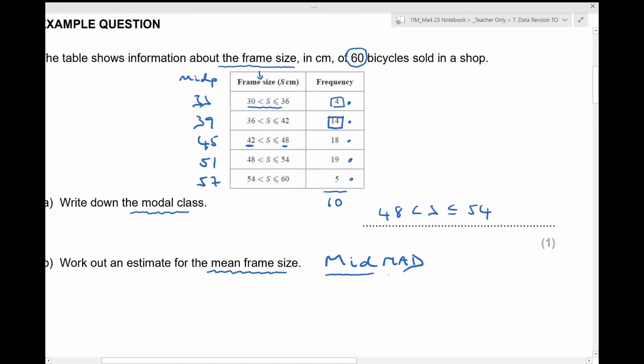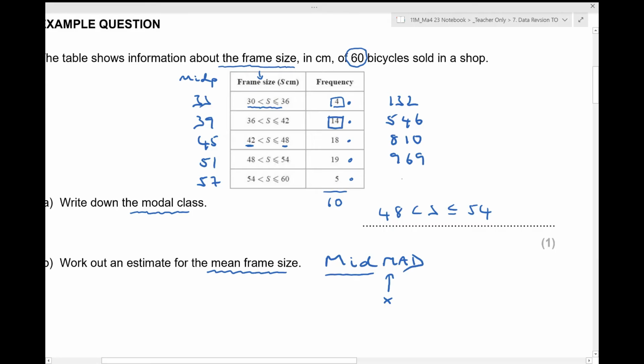Now the M stands for multiply. And I'm going to multiply the 33 by the 4. 33 times 4 is 132. That is the total frame sizes of those 4 bikes, 4 times 33. Right, I'm also going to do 14 times 39, or 39 times 14. You have to do a lot of calculator button pressing here. 45 times 18. 51 times 19.